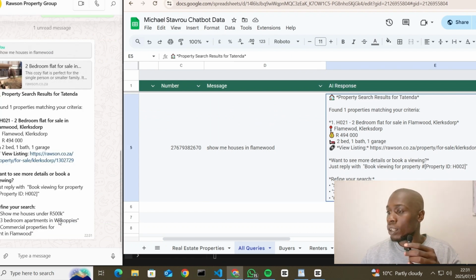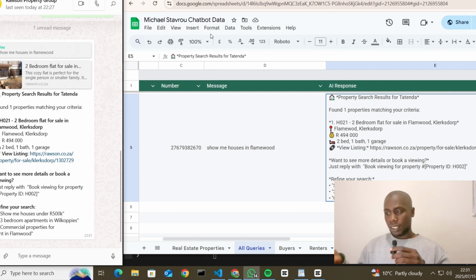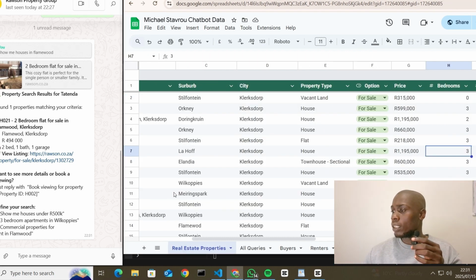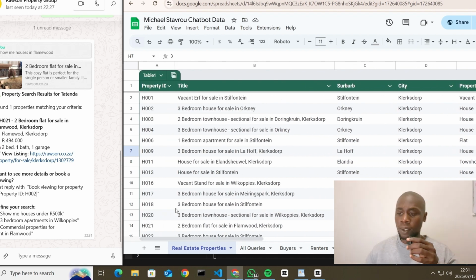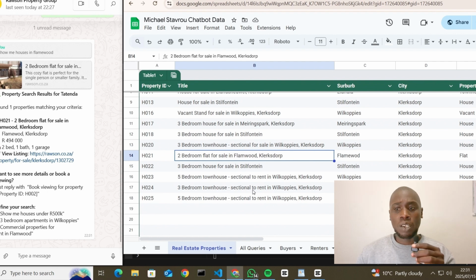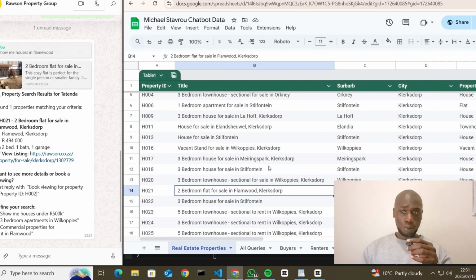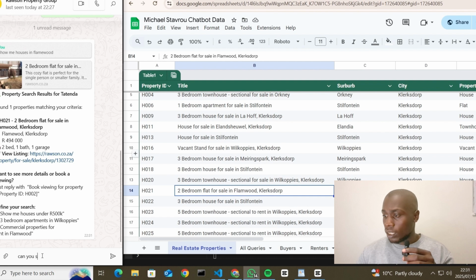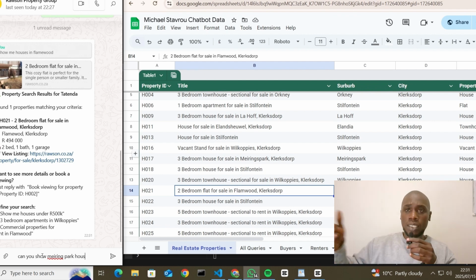So we want to book this house. We haven't forgotten, but now I just want to search different houses and see if it actually gets them. Yes, then it has logged on the Google Sheet. We're just waiting for the WhatsApp. So there we go. It shows us there's only one house in Flamewood, which is this one. And amazing, when we come here on our Google Sheet and look for H21, it is the one in Flamewood, you see. That's amazing. I'm sure there's only one house in Flamewood. If there were many, it would search, right?